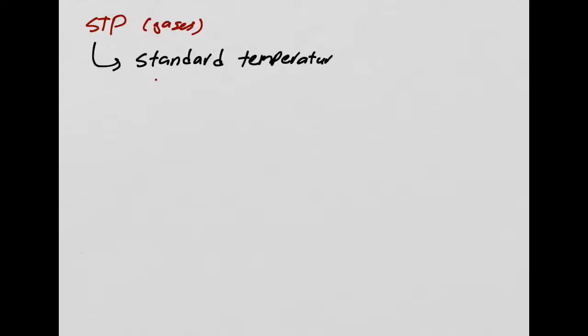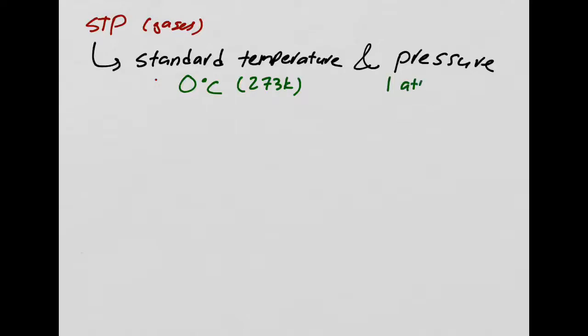And when we're talking about gases, one of the things that you got to know is STP for gases. What is STP? STP is standard temperature and pressure. Standard temperature and pressure for gases is 0 degrees Celsius, which is 273 Kelvin, and 1 atm, which is also 760 millimeters of mercury. Okay?